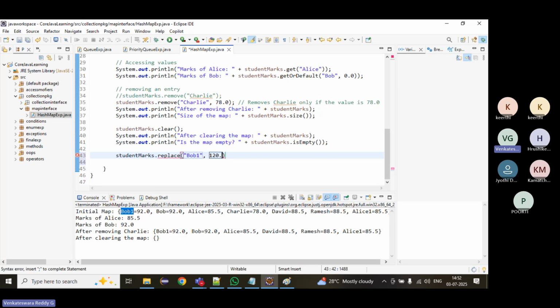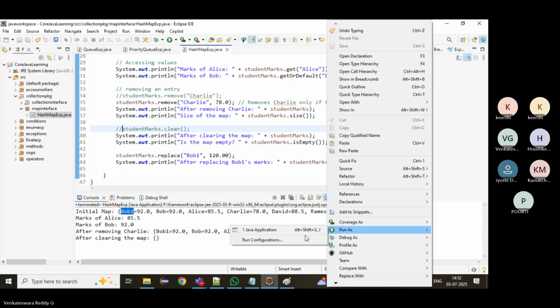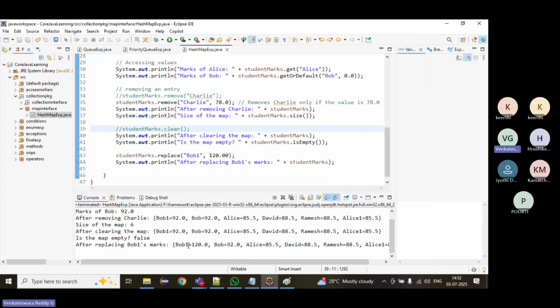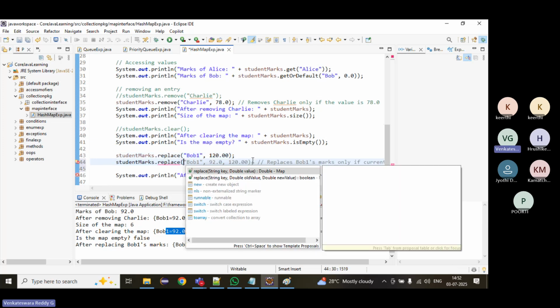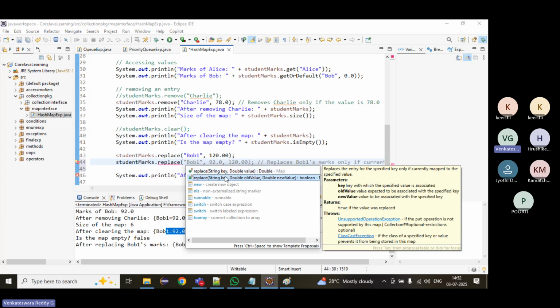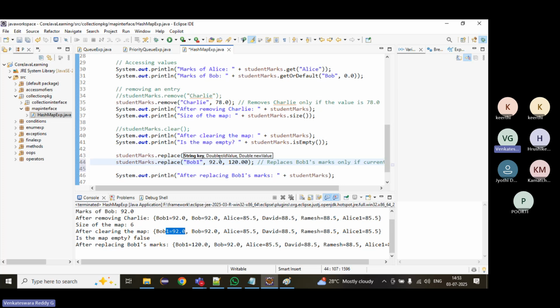Suppose we got one. Just comment out the clear method. Otherwise, it will replace the value with whatever was previous. We can also replace by using key and value. The replace method is overloaded. This is the concept of overloading: the method name will be the same, but the arguments will be different. What is the old value and then the new value?